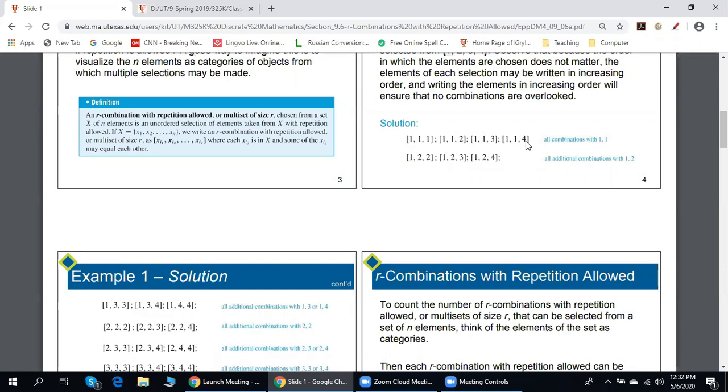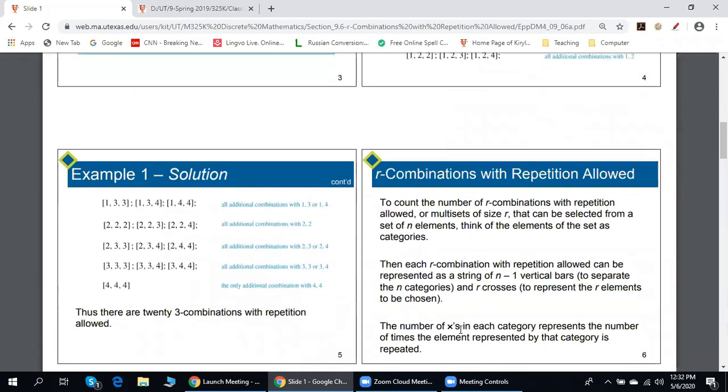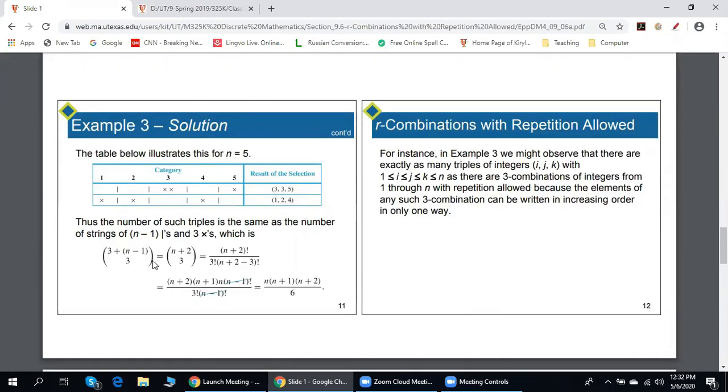Here's one way to solve this problem. Think about n elements as categories. Here is what I mean by categories. Please take a look at example 3. Our set consists of the following numbers: 1, 2, 3, 4, and 5.